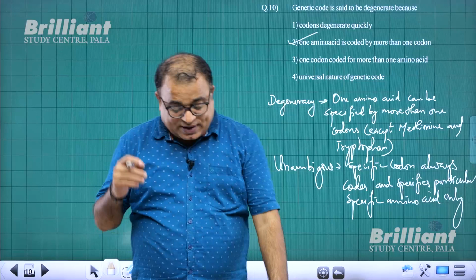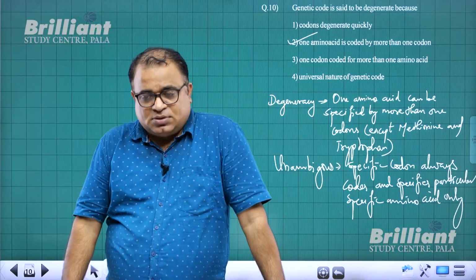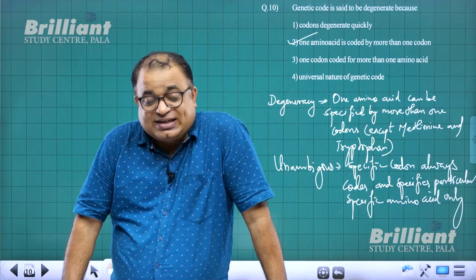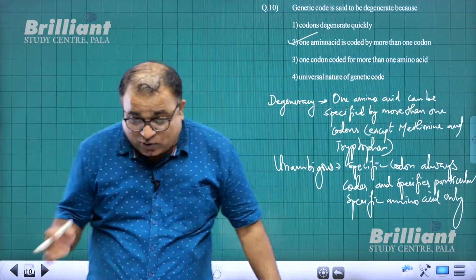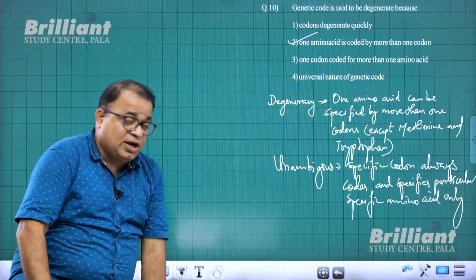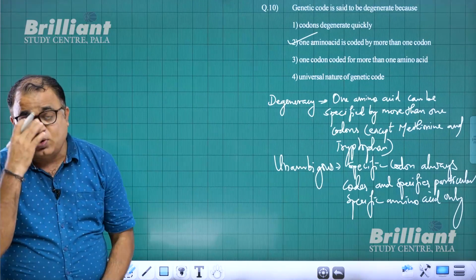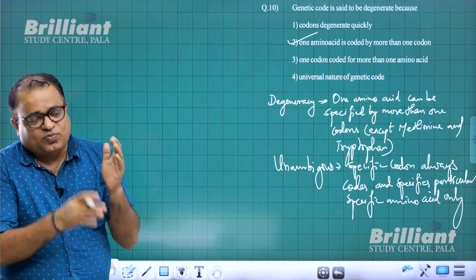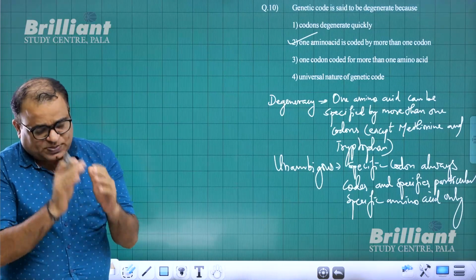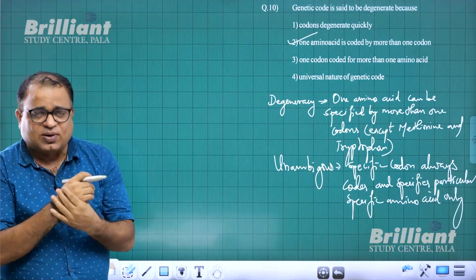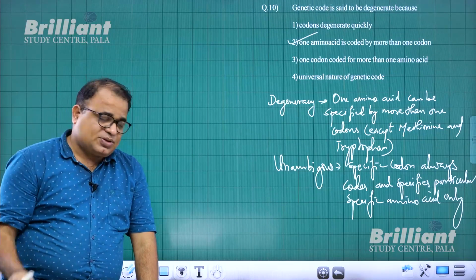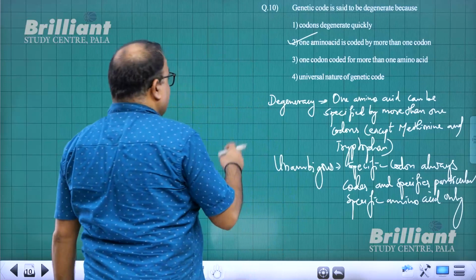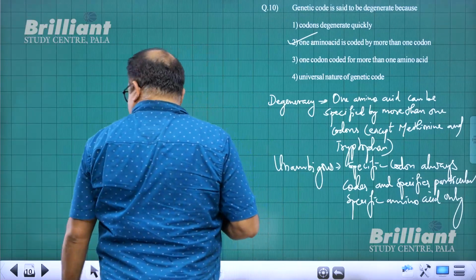So we must understand this very clearly. Degeneracy means where a given amino acid can be specified by more than one codon. But when one particular codon codes and specifies a particular amino acid only, that is called as unambiguous. That's how you are supposed to understand. So for question number 10, 2 is the answer.